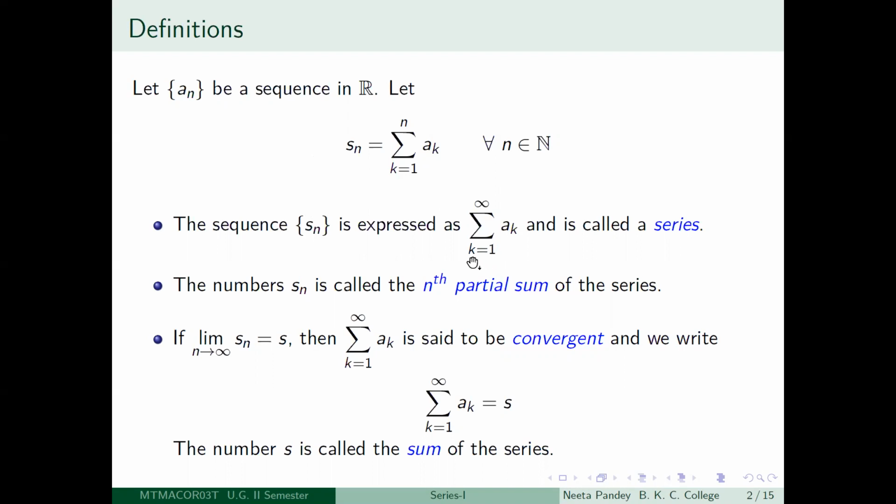In any case, intuitively also you can imagine that if you keep on adding 1 plus 2 plus 3 plus 4, etc., then you cannot expect that you will be getting a real number if you keep on adding infinite sums. The surprising part is that sometimes you do get a real number when you keep on adding these aks one after another.